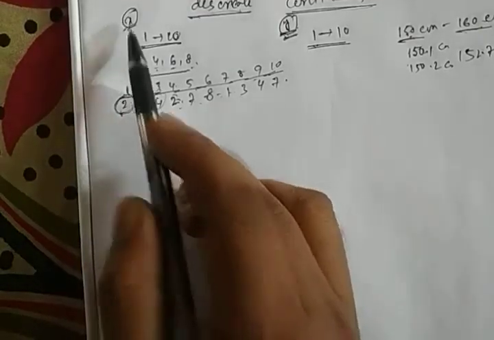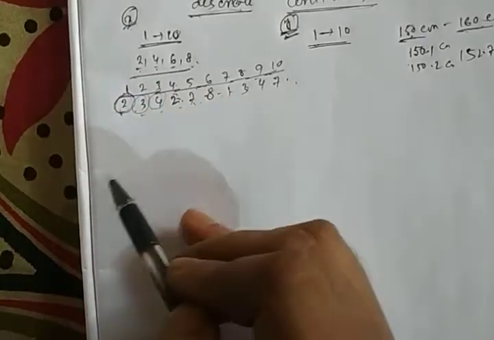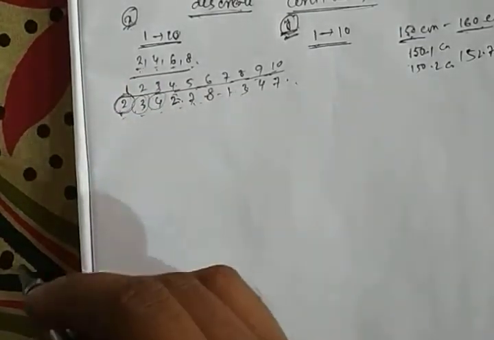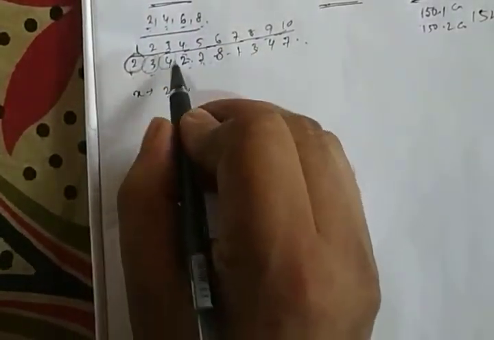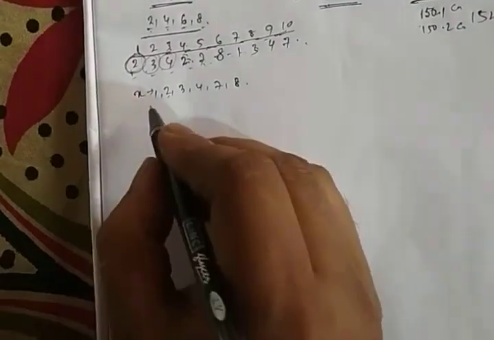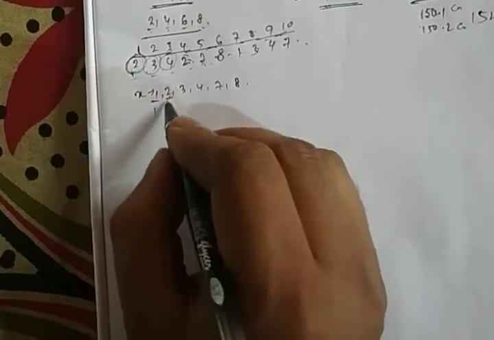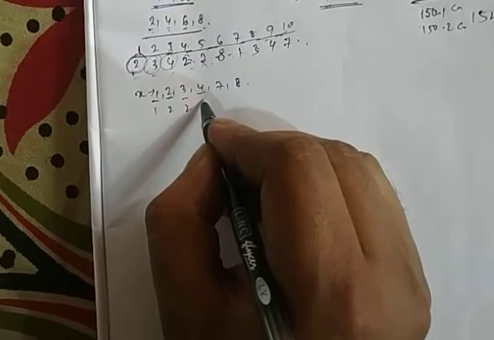Also we see that x equals 3 occurs 2 times, x equals 7 occurs 2 times, and so on. So we see that x can take values 2, 3, 4, 7 and 8, and also 1, where 1 occurs only 1 time, 2 occurs 2 times, 3 occurs 2 times, 4 occurs 2 times, 7 occurs 2 times, 8 occurs 1 time.